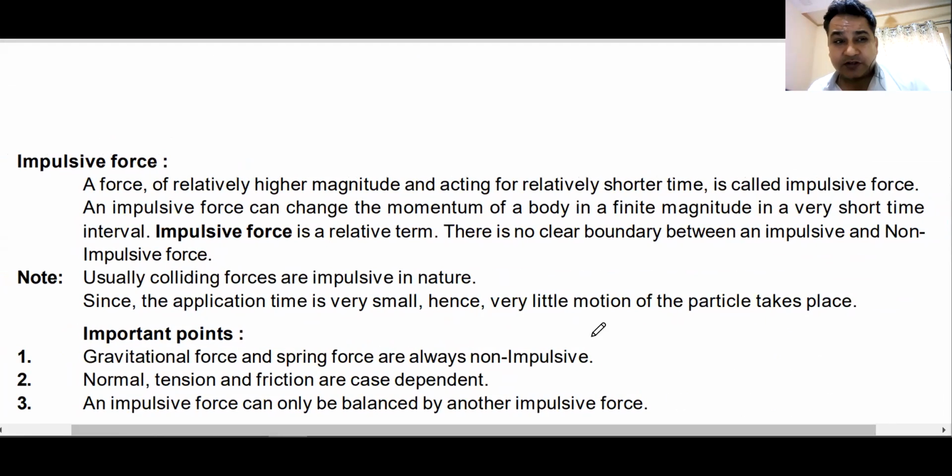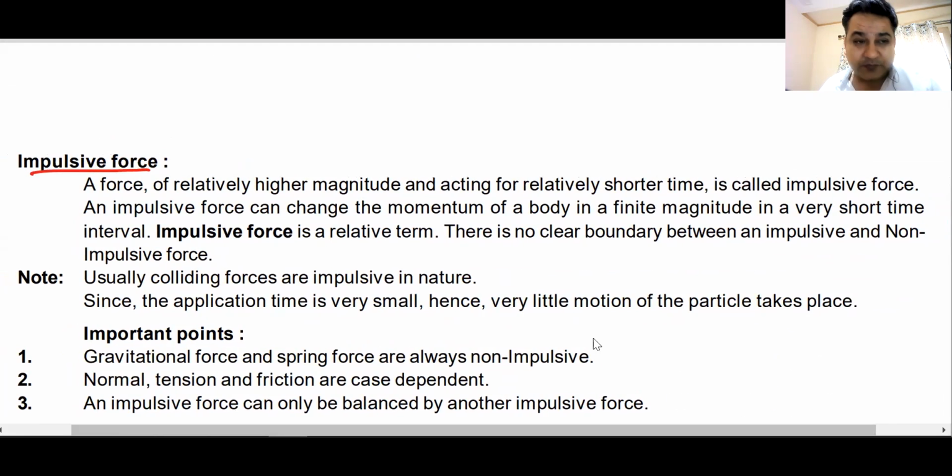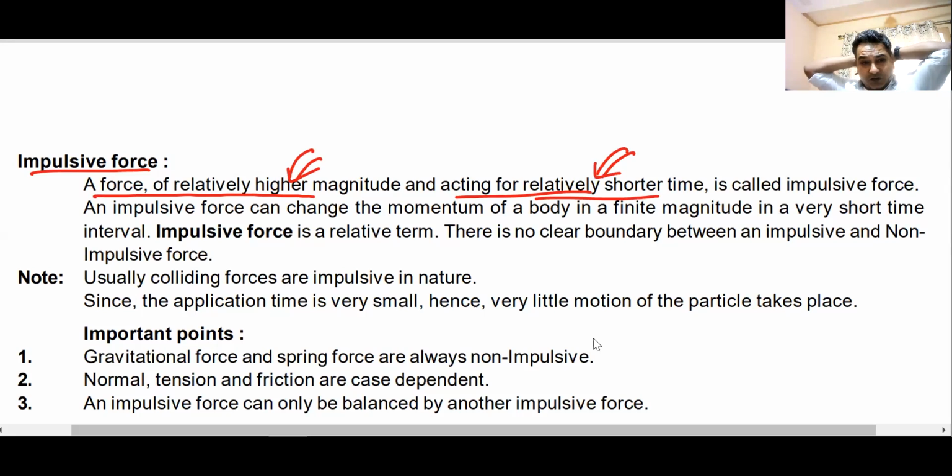But whenever we are talking about impulsive force in this scenario, we are talking about a very special type of force, which is of a very high magnitude acting for a very short time. So a force of very large magnitude that acts for a very small time is called an impulsive force. What is this impulsive force going to do? It is going to change the momentum of a body in a very short time.